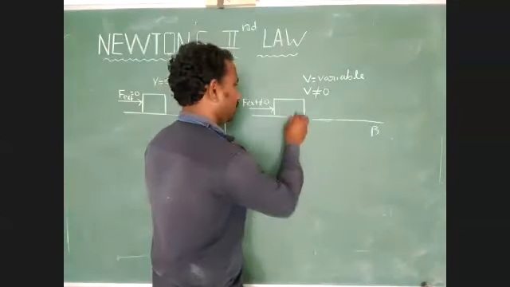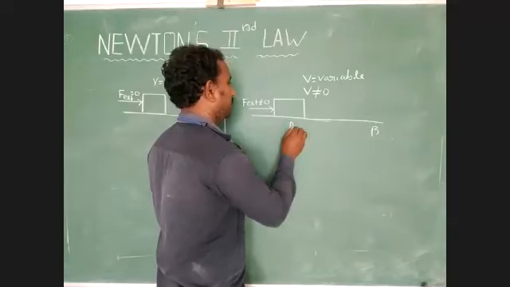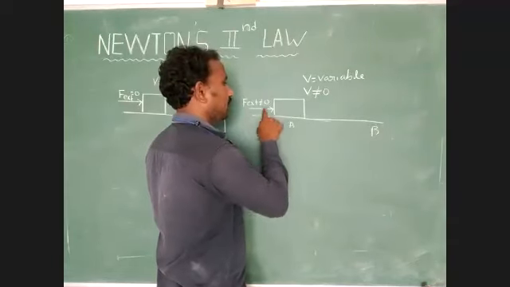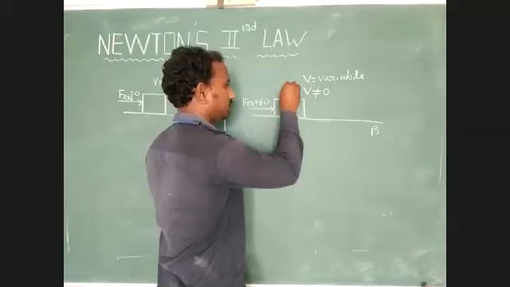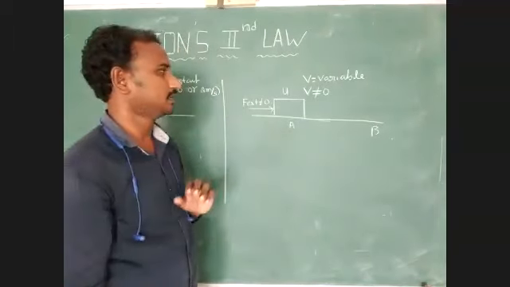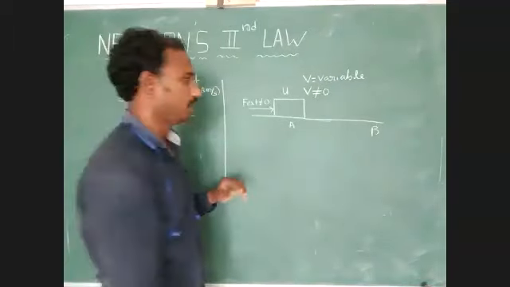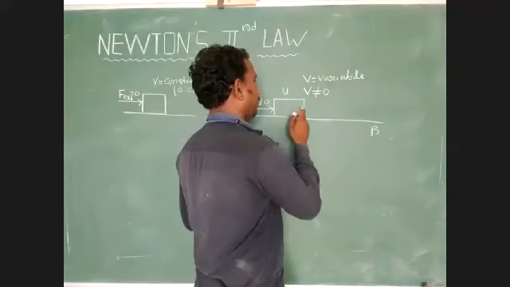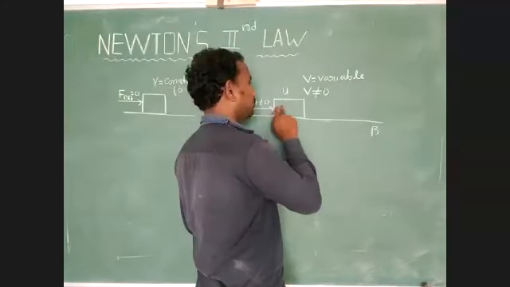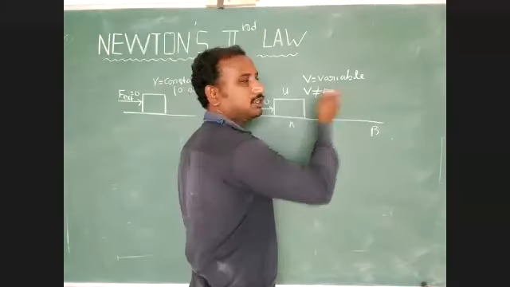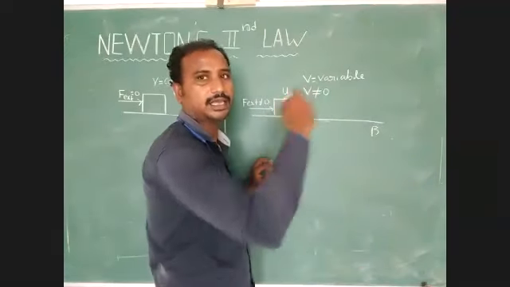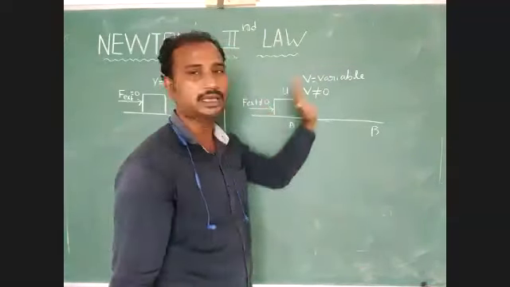Understood? Now here at the initial point, one external force acts on the body. Its initial velocity is u. The body experiences that external force, and due to that, its motion changes. Its velocity increases.